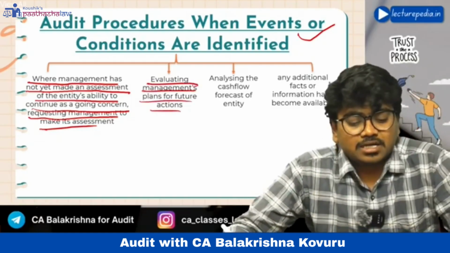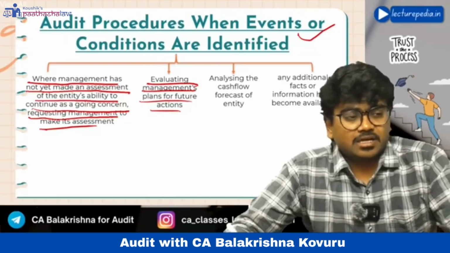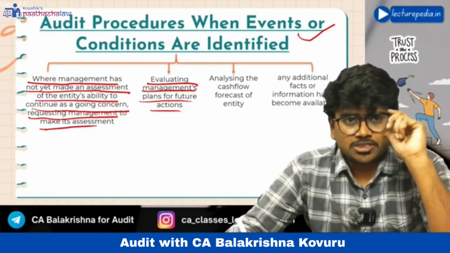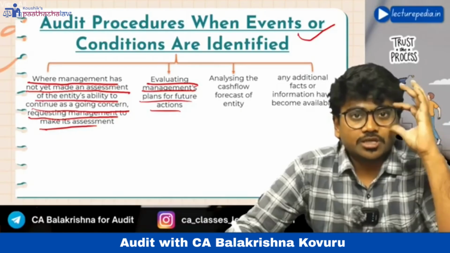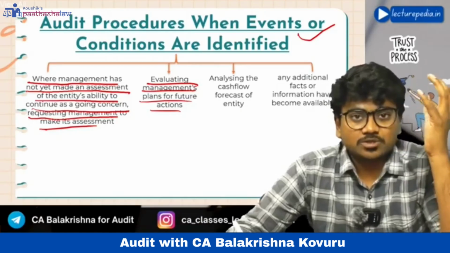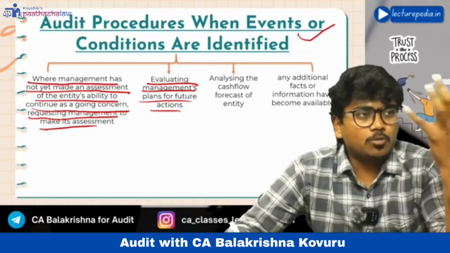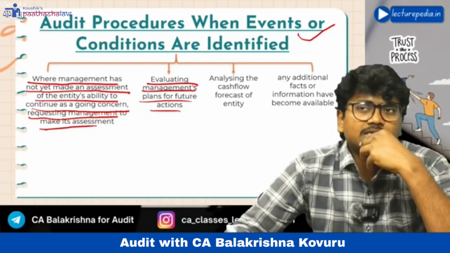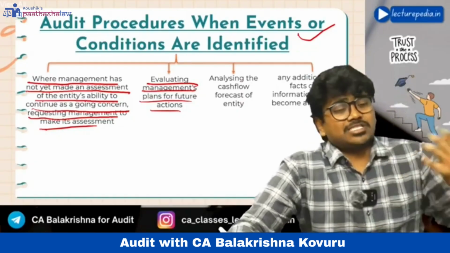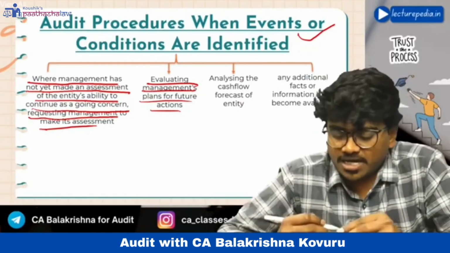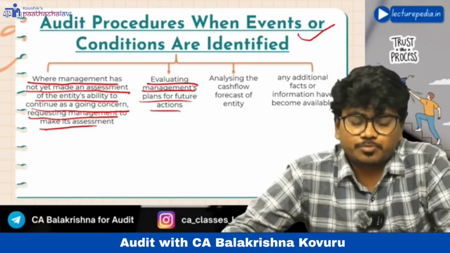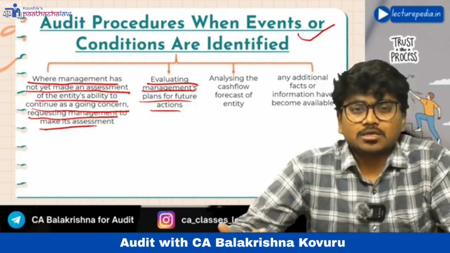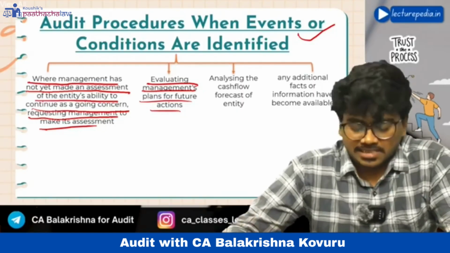Now, what is the management plan for future action? Let's say the borrowings are approaching maturity and there is no possibility for renewal of borrowing. In this situation, what is the future plan of action? How will management get money for their business? Management is planning to invest its own money. So this is its future plan of action. So the auditor should discuss this future plan of action with the management to overcome this material uncertainty.